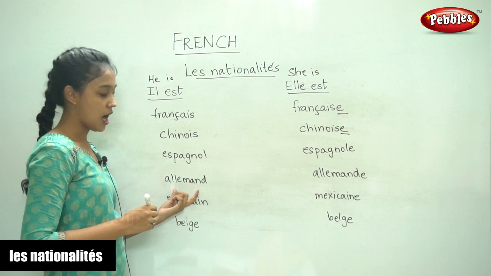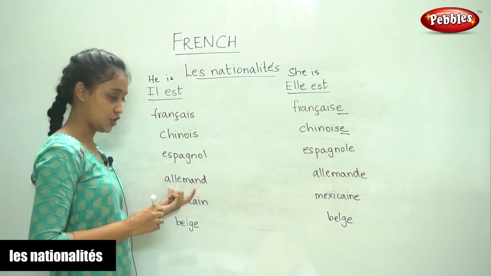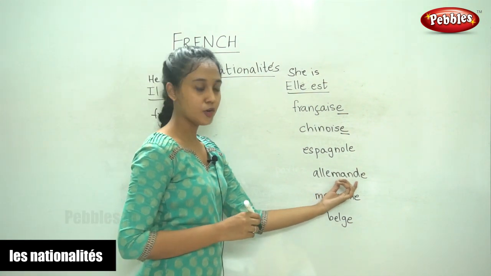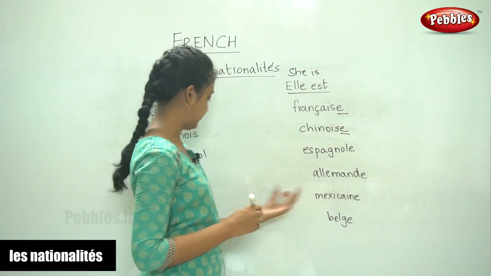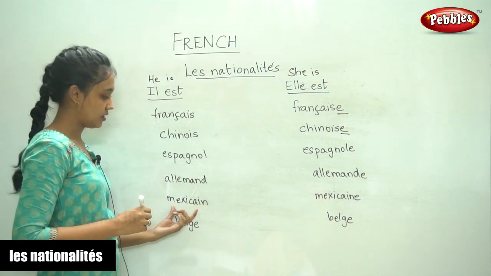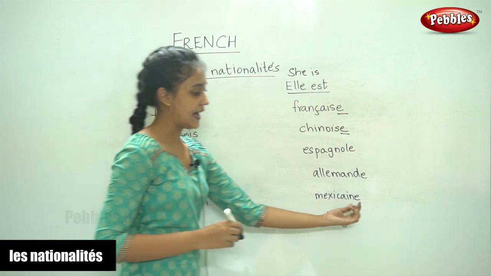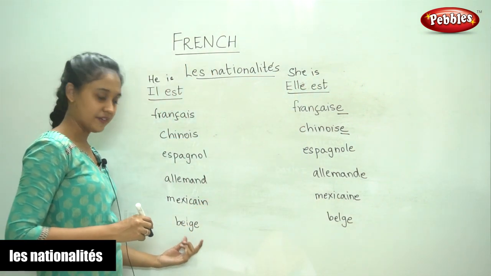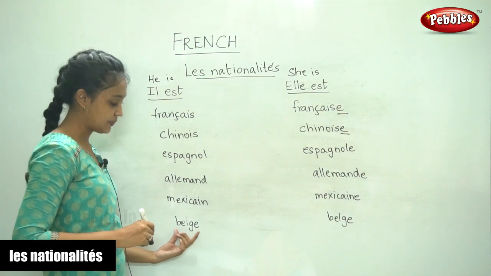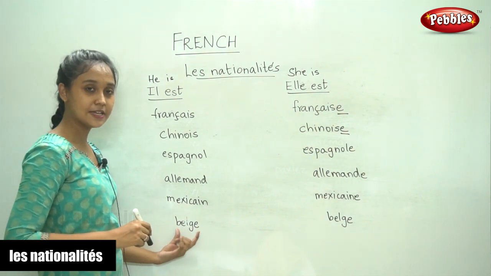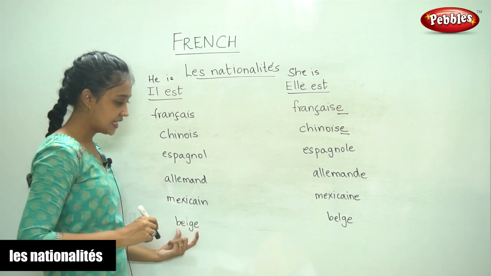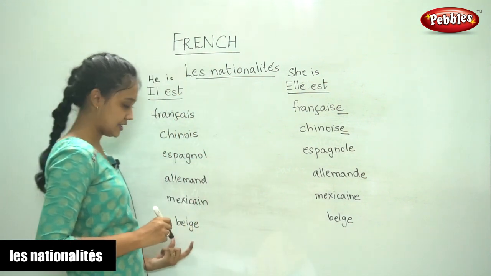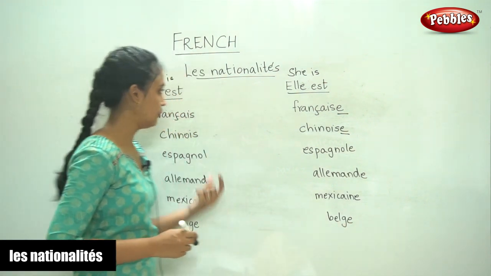Allemand, allemand, it means German. For the feminine form we add an E. Mexicain, Mexican, we add an E for the feminine form. The last one, however, is slightly different. Belge, it means from Belgium. It is the same for the masculine and the feminine form.